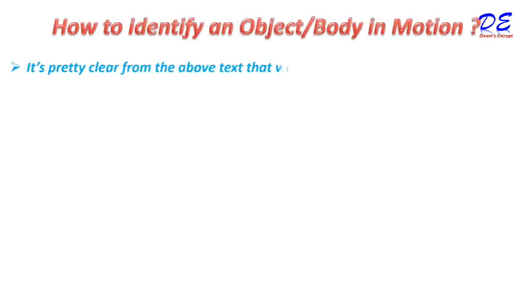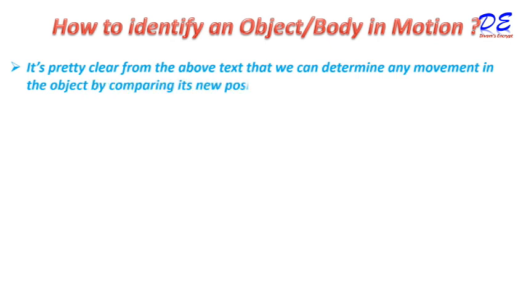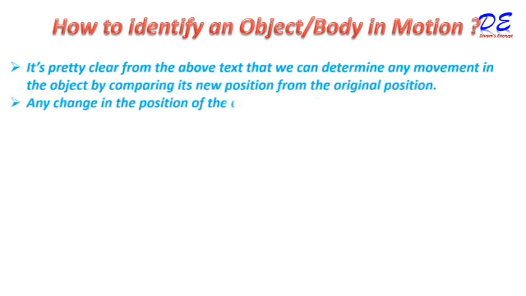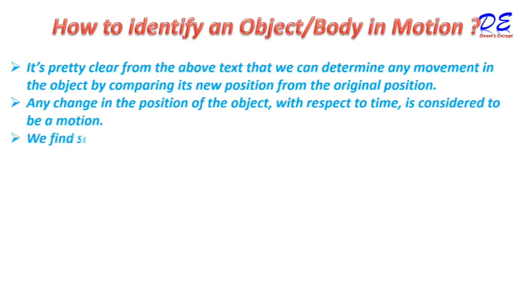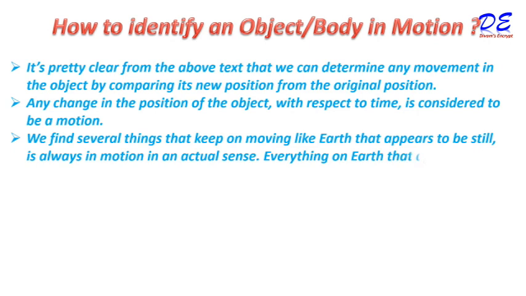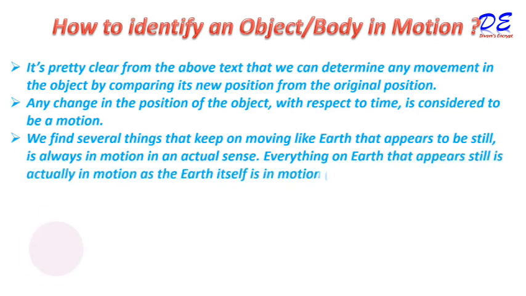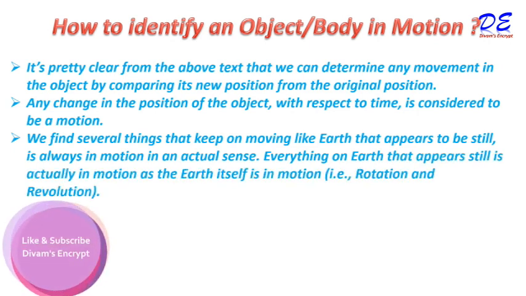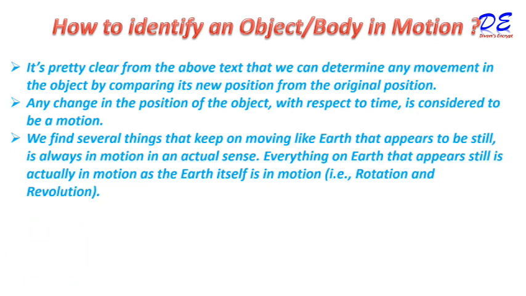How to identify an object or body in motion? It's pretty clear from the above that we can determine any movement in an object by comparing its new position with the original position. Any change in the position of the object with respect to time is considered to be motion. We find several things that keep on moving, like the earth, which appears to be still but is always in motion in an actual sense. Everything on earth that appears still is actually in motion, as the earth itself is moving, that is, rotation and revolution.